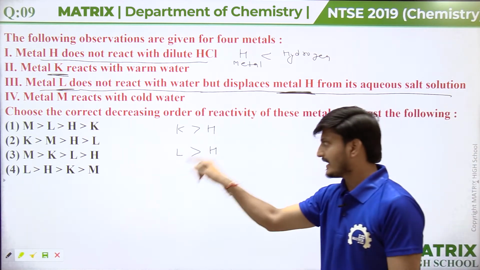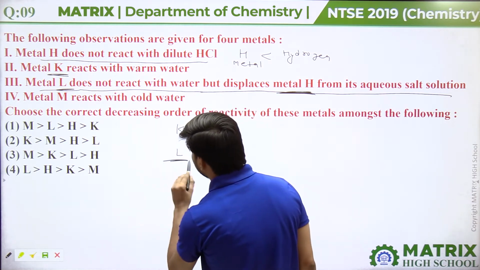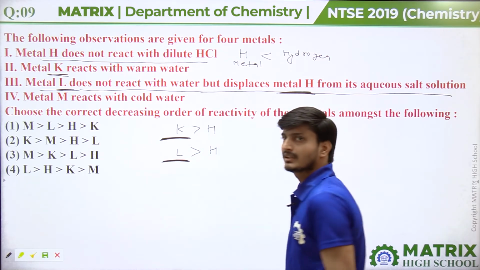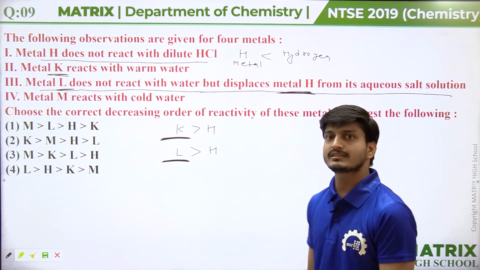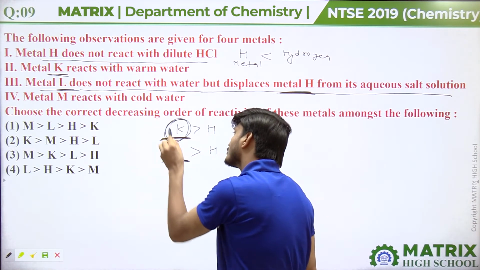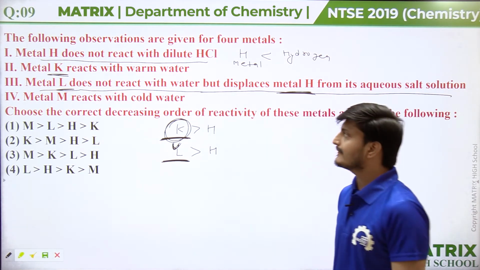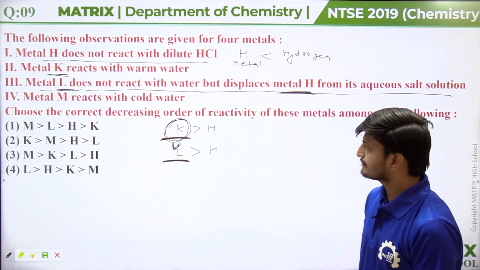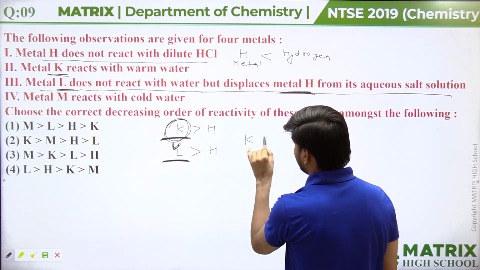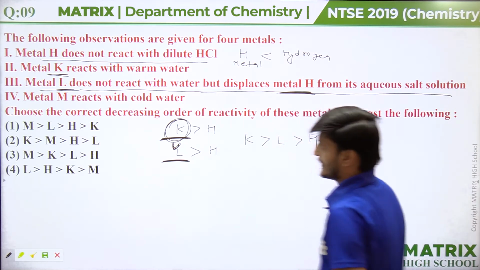But metal L cannot react with water, while metal K can react with warm water. So obviously the reactivity of metal K should be greater than metal L. So among these three metals, K is more reactive than L and L is more reactive than H.